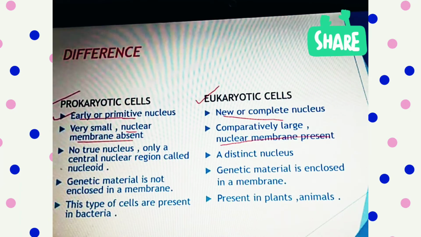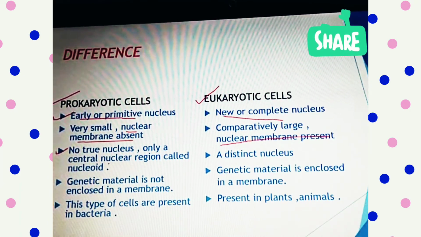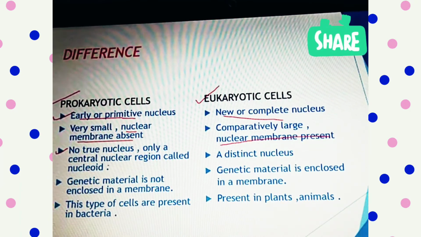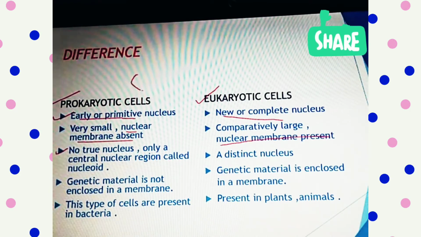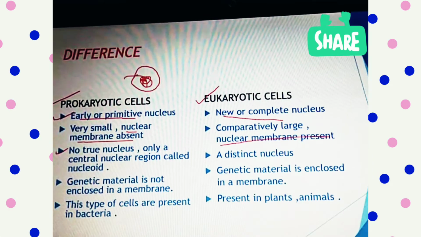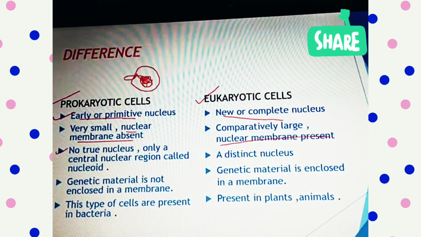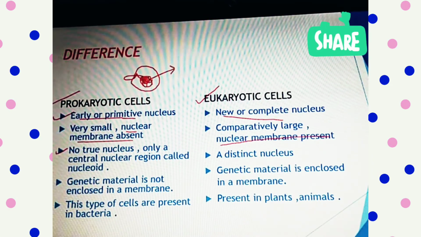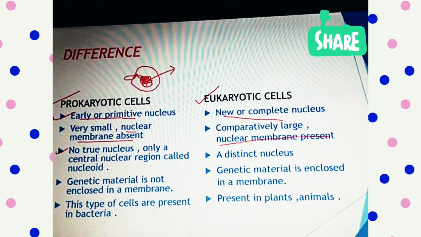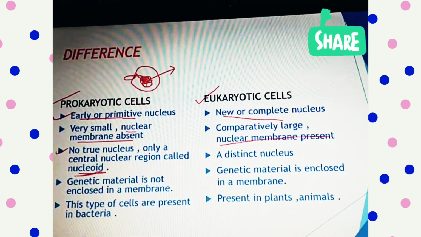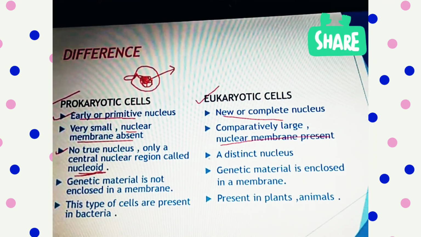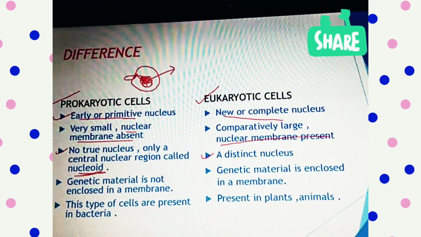No true nucleus, only a central nuclear region called nucleoid. So like this is the cell, there is no particular structure for the nucleus, while there is a central region which is known as the nucleoid, while we have a distinct nucleus in eukaryotes.